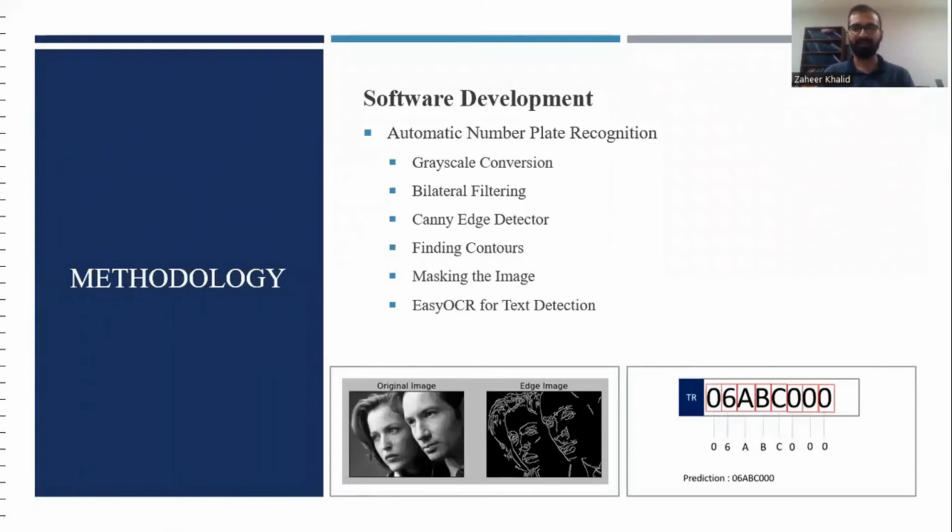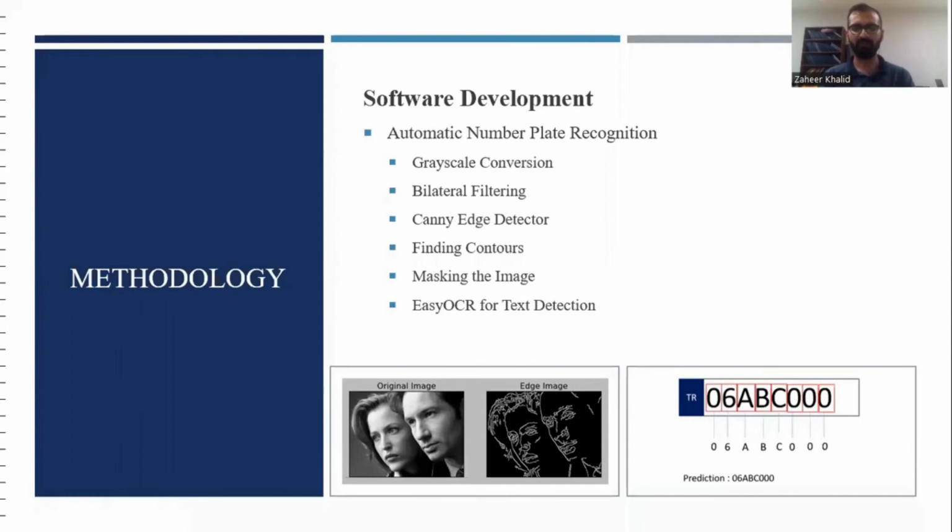Now, the second part was the license plate recognition. To recognize the license plate numbers, these were the steps. First of all, the frame or the image is converted into grayscale. And after converting it to grayscale, we are using bilateral filtering. This will remove the noise from the image so it can be easily recognized. We are using OpenCV methods for this bilateral filtering.